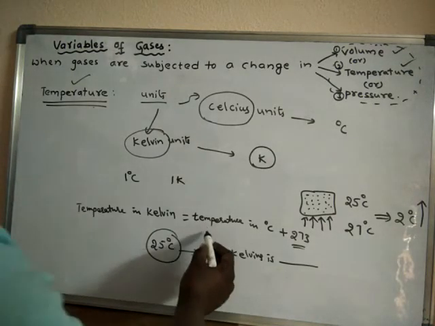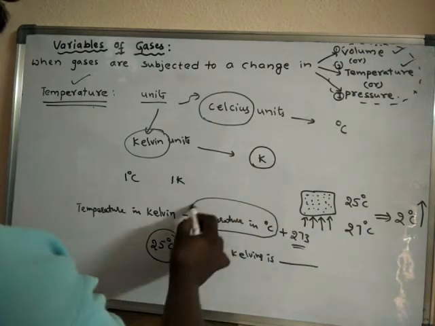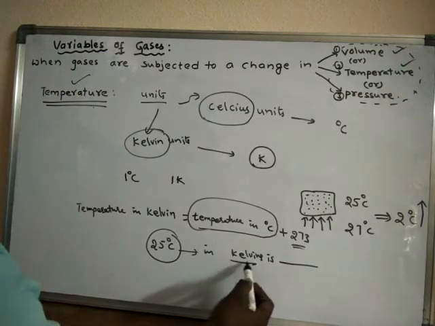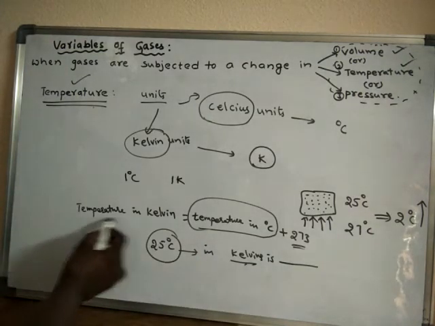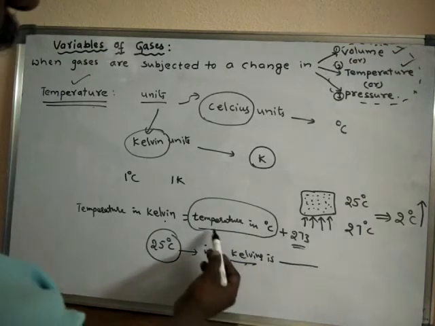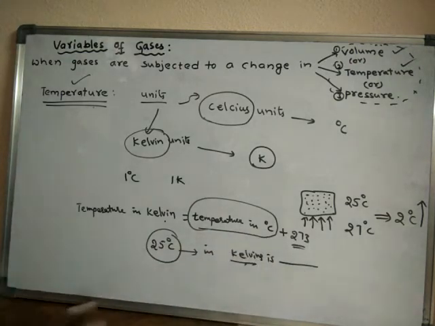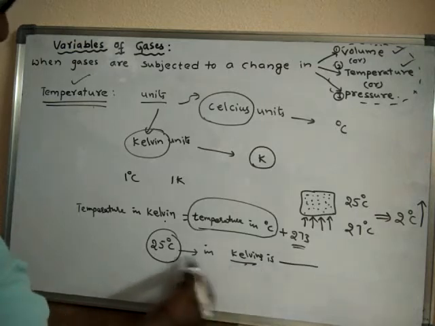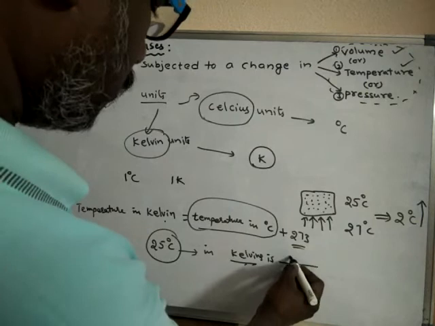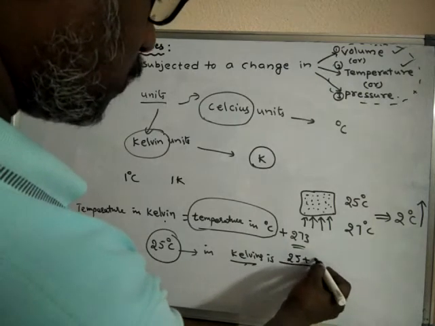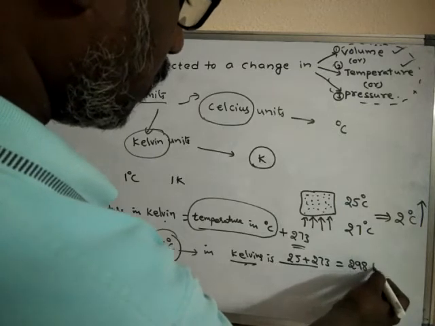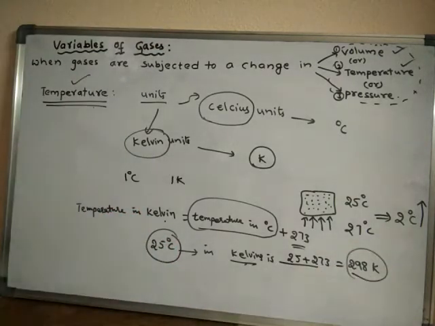The given temperature is in centigrade, and we have to find its value in kelvins. Temperature in kelvins can be found simply by adding 273 to the temperature in degree centigrade. So 25 degrees centigrade is 25 plus 273, which is equal to 298 kelvins.